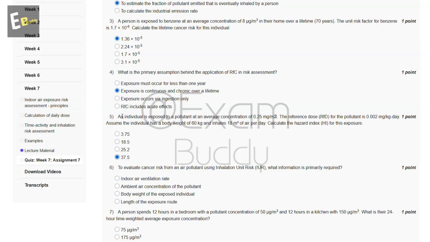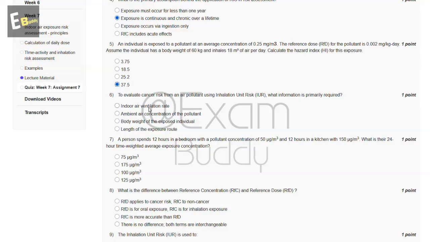Now the sixth question is, to evaluate cancer risk from an air pollutant using inhalation unit risk, what information is primarily required? So these are the options, and the answer of our sixth question is B, ambient air concentration of the pollutant.